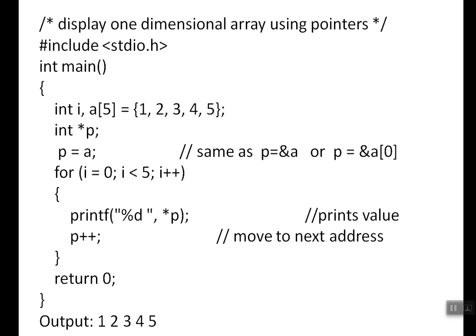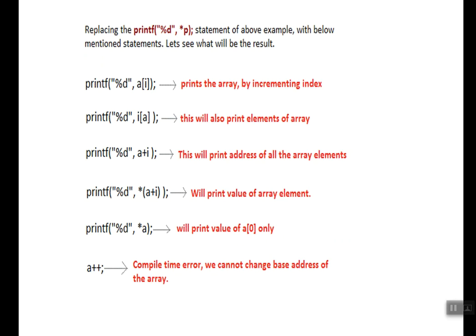Did you understand the code? Yes. Okay, fine. Normally, if we are giving p equal to a or p equal to &a, what are the different formats we have in terms of this? These many formats we are not going to use in real time with basic examples, but from an interview or aptitude point of view, these formats will help. The basic format is enough for us as of now, but these kinds of things will confuse you in aptitude questions or MCQs, right?